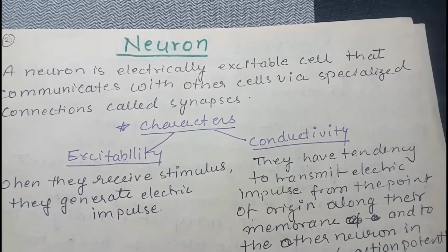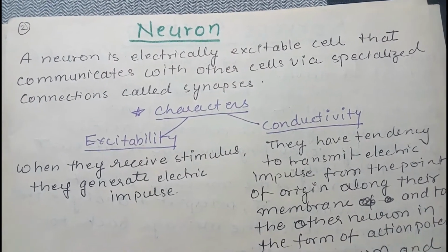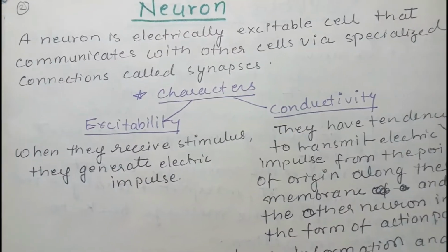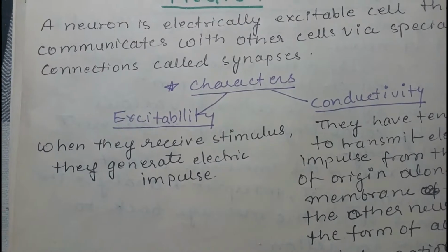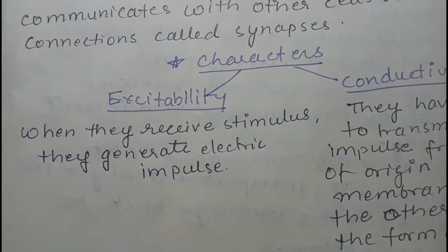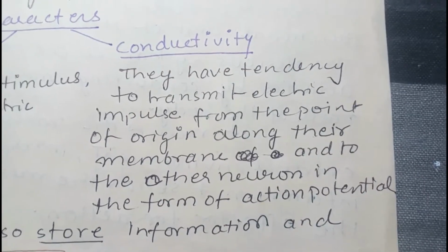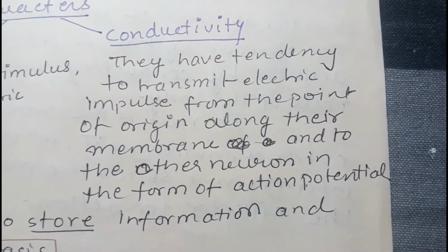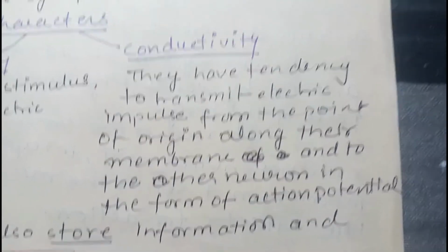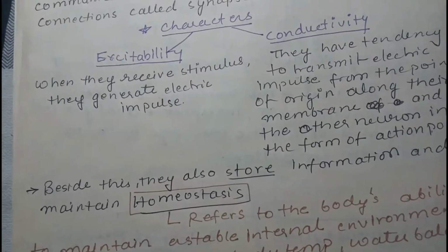A neuron is an electrically excitable cell that communicates with other cells via specialized connections called synapses. Important characteristics are excitability and conductivity. Excitability means when they receive a stimulus they generate an electrical impulse. Conductivity means they have the tendency to transmit the electrical impulse from the point of origin along the membrane to the other neuron in the form of an action potential. Besides this they also store information and maintain homeostasis.